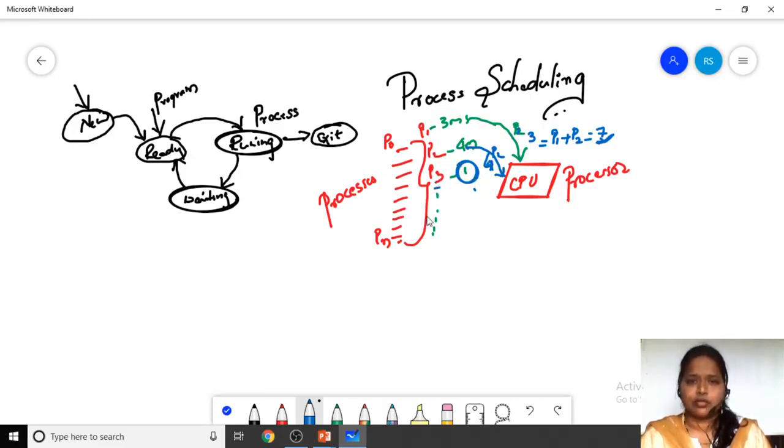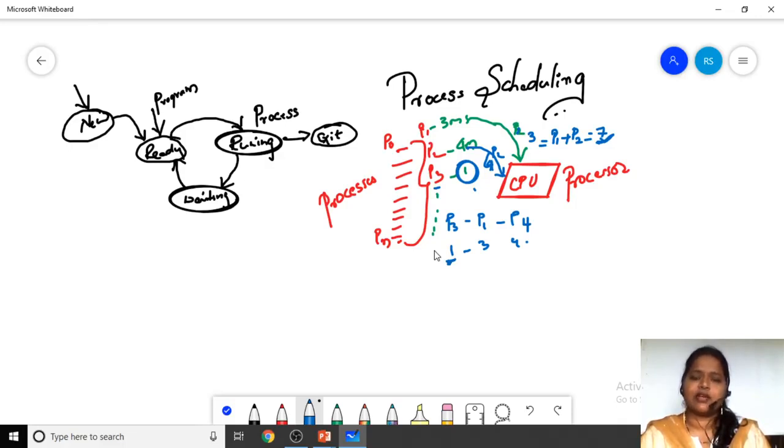Suppose you are going to schedule the processes: first I'll make P3 run, then P1, and then P2. P3 takes 1 millisecond, P1 takes 3 milliseconds, and P2 takes 4 milliseconds. So this process shouldn't wait that long to complete its 1 millisecond of time. That is the difference between scheduling and not scheduling. So for the processes, we need scheduling.